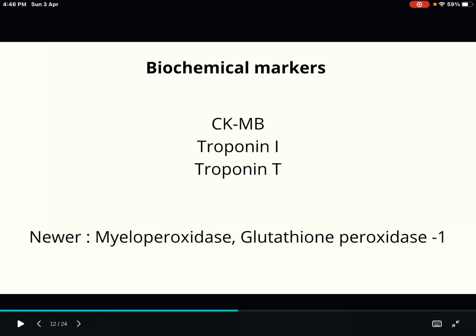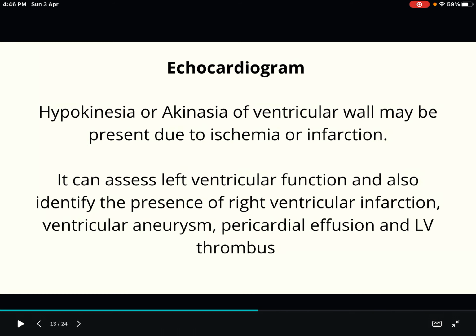And nowadays newer modalities are also coming. What are the newer biochemical markers? They are myeloperoxidase, glutathione peroxidase 1, etc. So biochemical markers are easily done. What is the third modality? The third modality is echocardiogram.